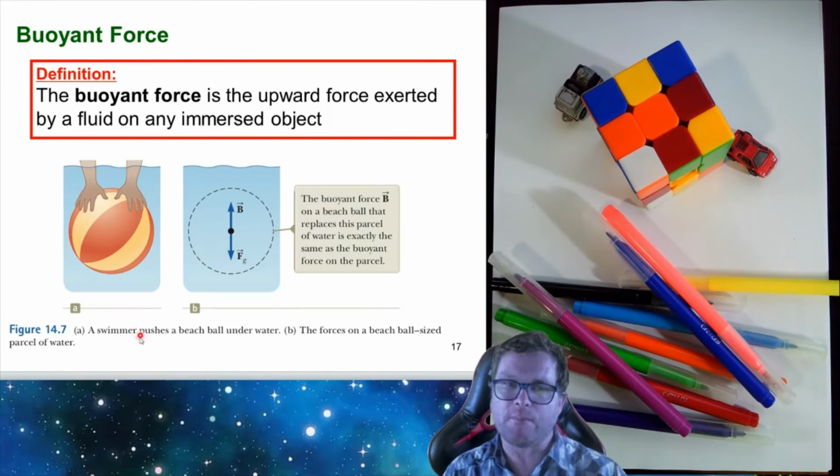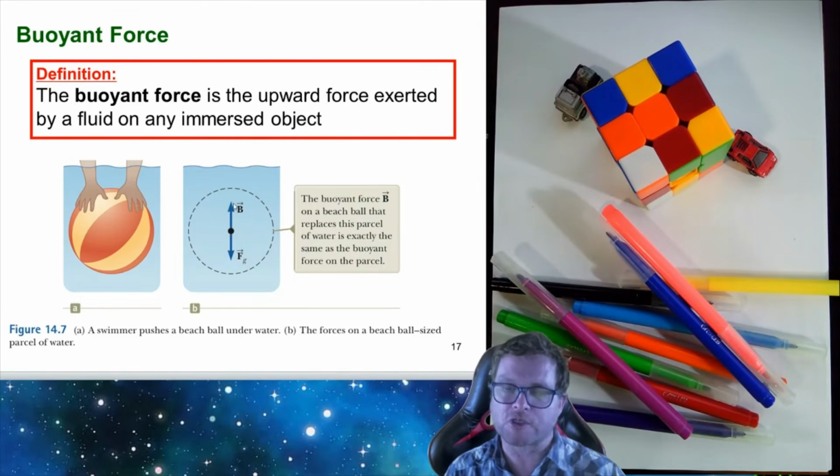They have this example of a swimmer pushing a beach ball underwater. And what happens is when you push such a beach ball underwater, you'll know from experience you need to really hold that beach ball down. And the reason for that is there's some buoyant force pushing upwards. The buoyant force is the upward force by the fluid on the immersed object.